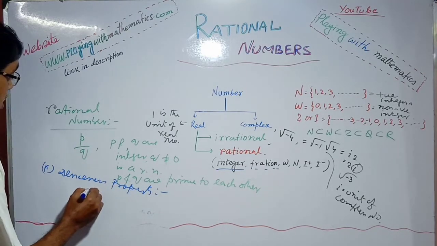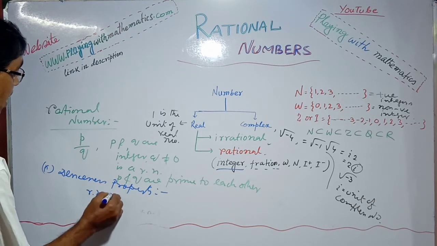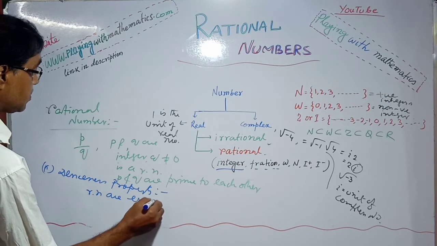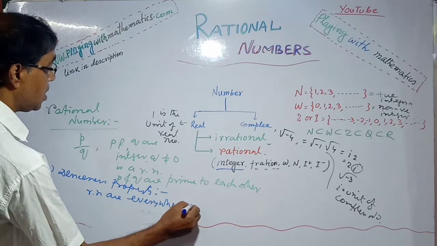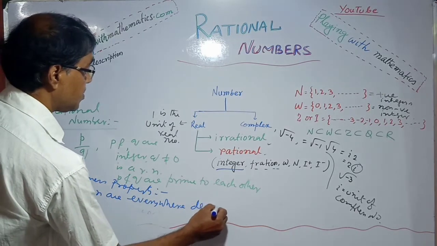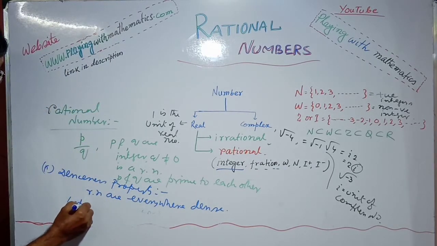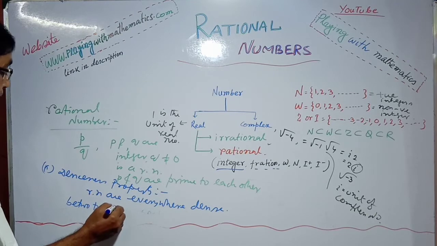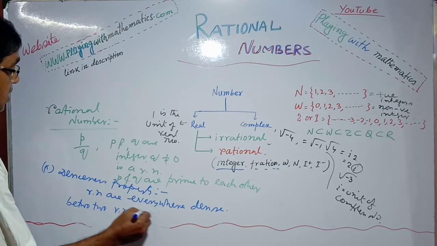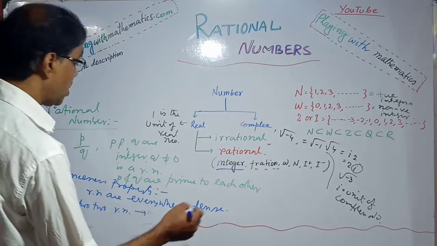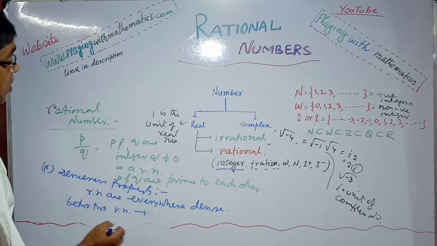Another property of rational numbers is the denseness property. That is, the rational numbers are everywhere dense. That is, between two rational numbers there exist infinitely many rational numbers.